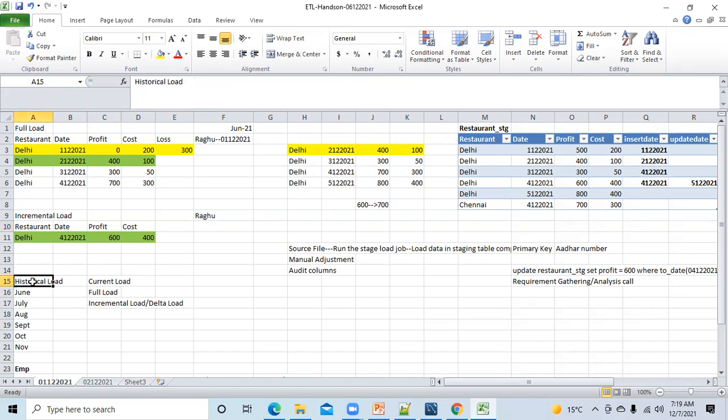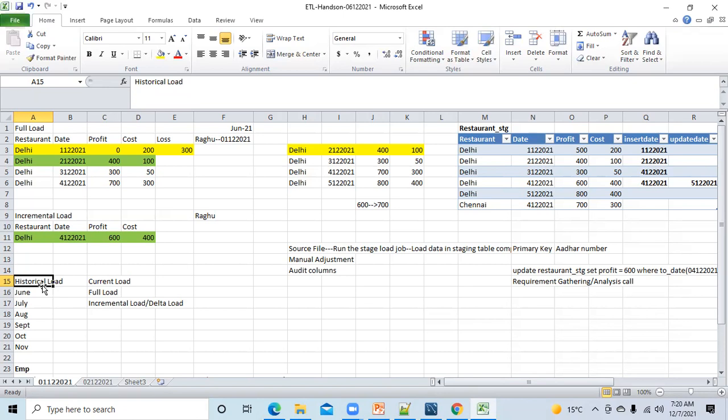Now tell me one question. Can we categorize historical load into two categories, like full load and incremental load? No, because it's not a current load, it's the history. Correct, very good.